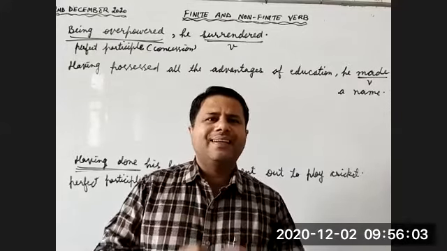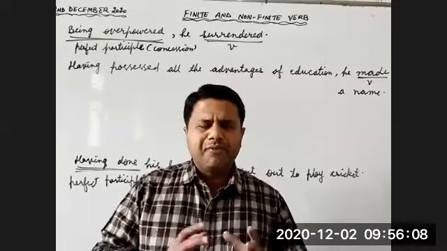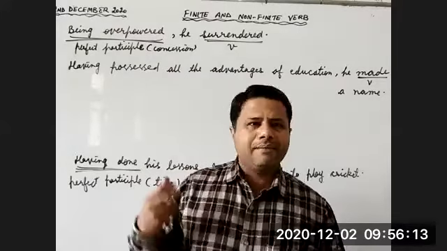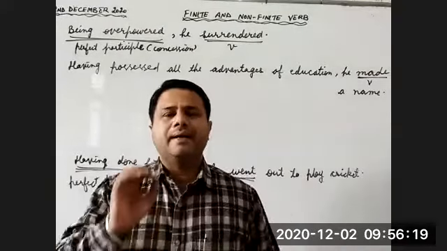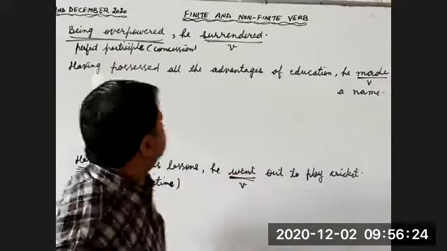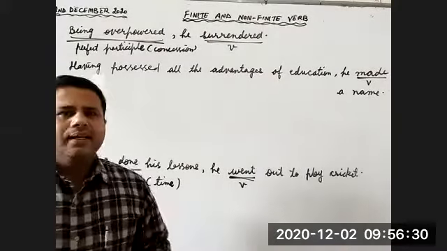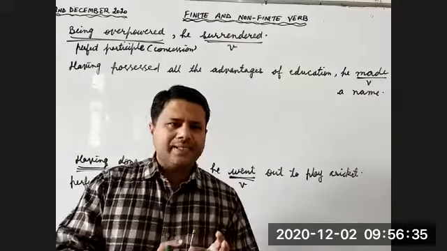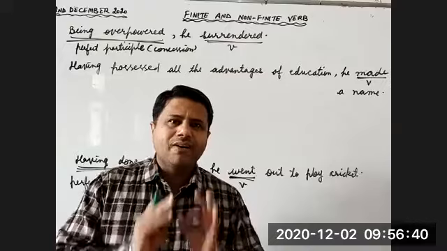We are not using the tense element here. Of course, we know that the first action is taking place before the second action, but that does not mean it has become a clause. It will remain a phrase only. If you look at the first example, second, third, fourth, and fifth example, in all these cases, having possessed all the advantages, being overpowered, having done lessons, the part of a sentence which shows the first action is used as a phrase. You cannot call it a clause.